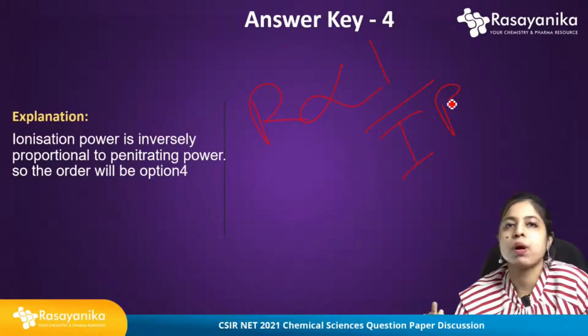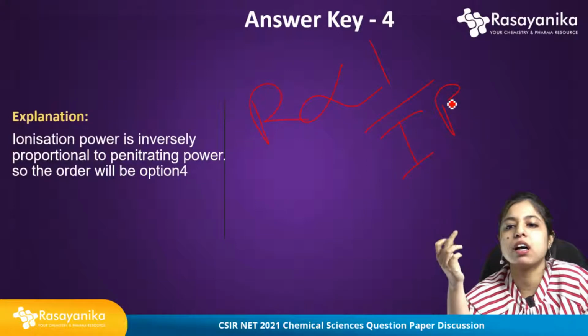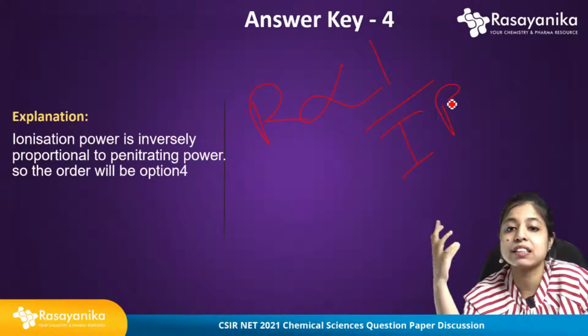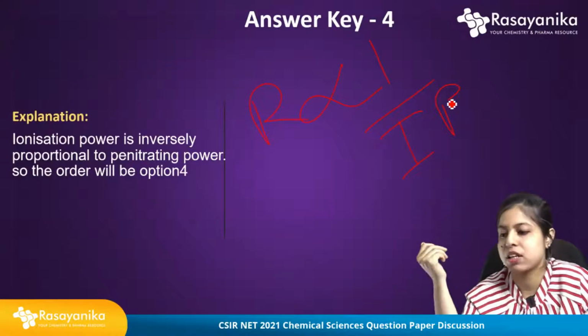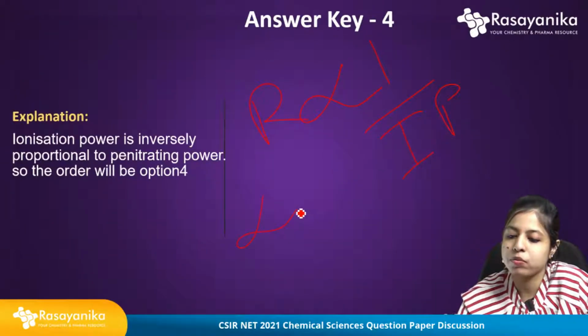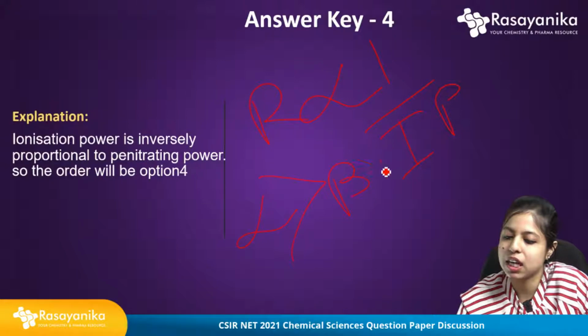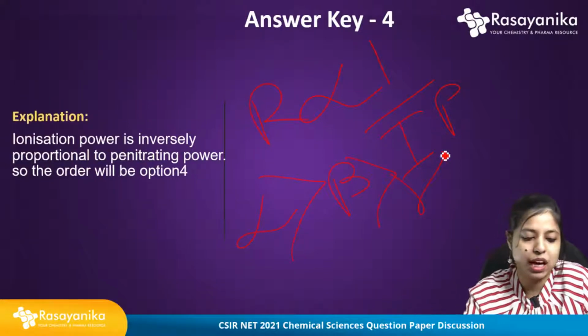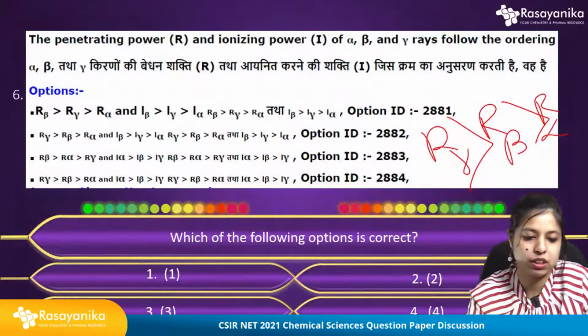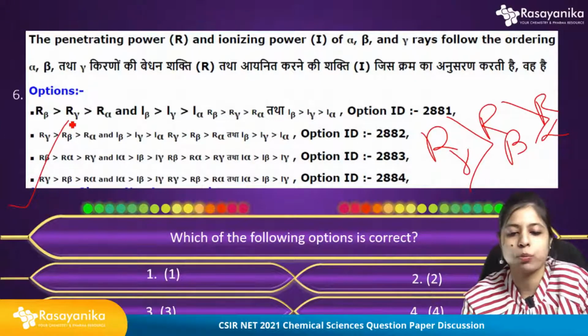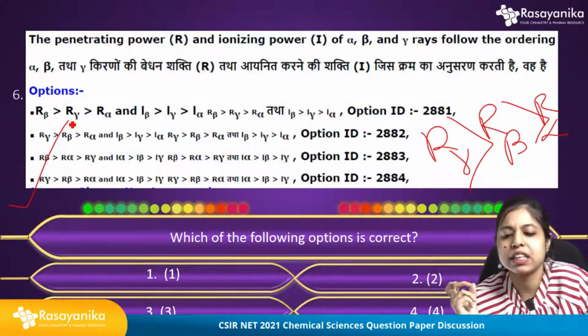Ionization power is higher for the heavier element, or the one which has a large amount of charge, since it is easy to get ionized. So ionization power for alpha will be higher, then beta, then gamma. So the correct option will be option 4. It's a pretty simple concept.